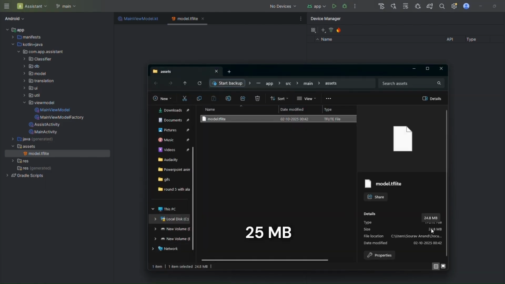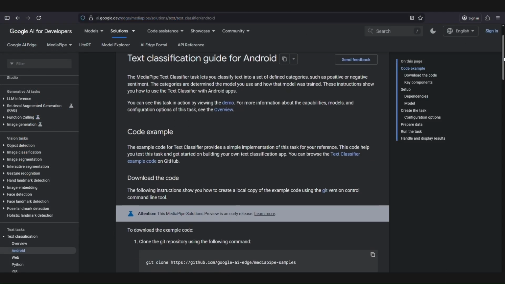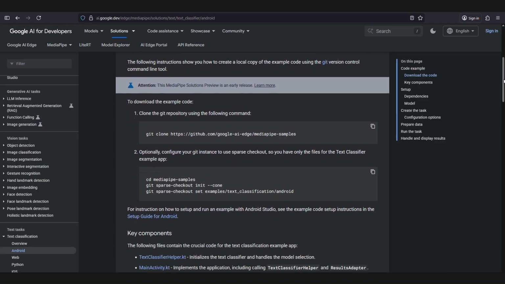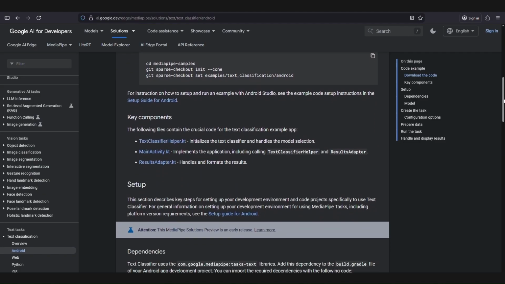Yes, you heard right, 25 MB. An AI model having a size of 25 MB only. Integrating this on Android is simple. Just follow the documentation and your model is ready for use.